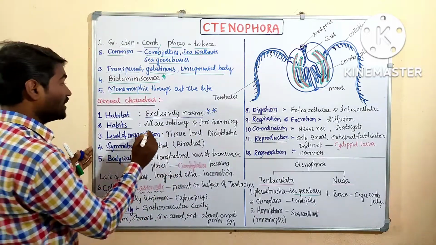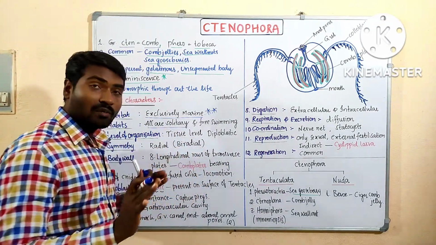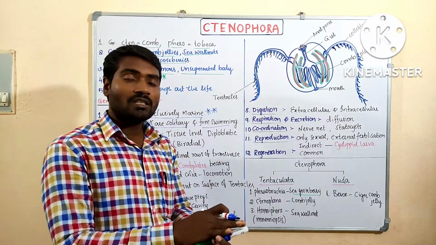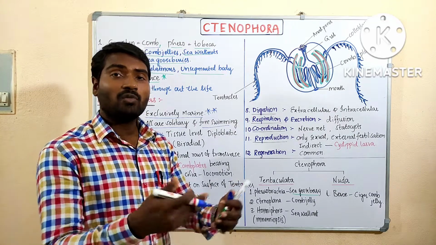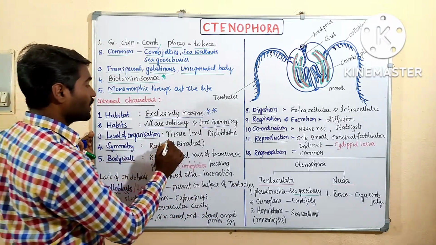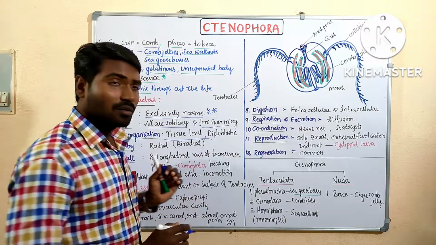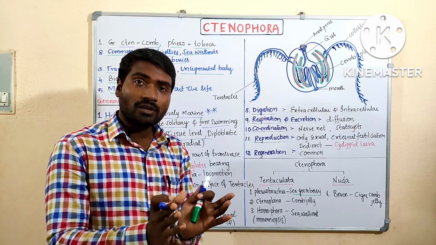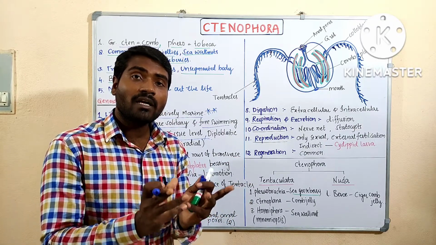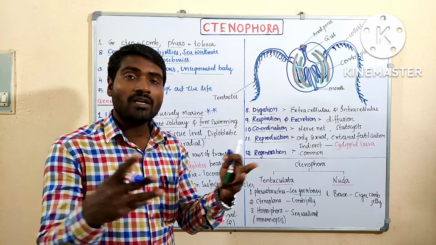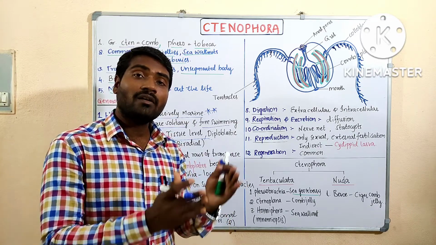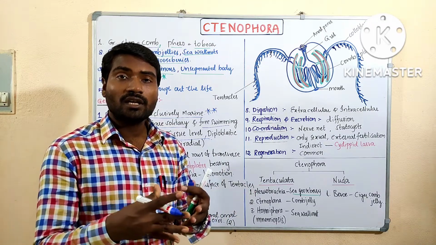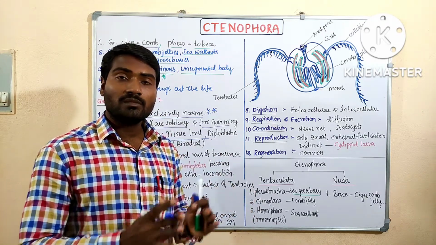Habits. These all are solitary, means single, and free swimming. Not sessile, not attached to the hard surface like poriferans. They are freely movable. Right. Levels of organization. They show tissue level of organization. Body is made up of only tissues. Made up of cells. Cells together form tissues. Why do they form tissues? Because nerve net is present. There is a coordination among the cells because of the development of nerve net. Some neurons, a network of neurons. Hence, there is a coordination among the cells. Formation of tissues takes place here.